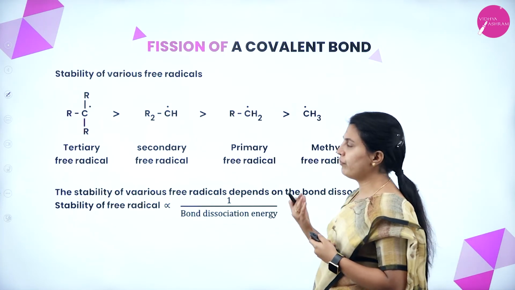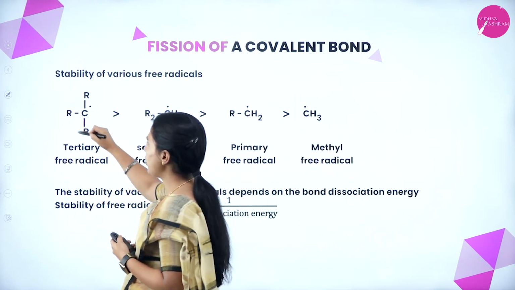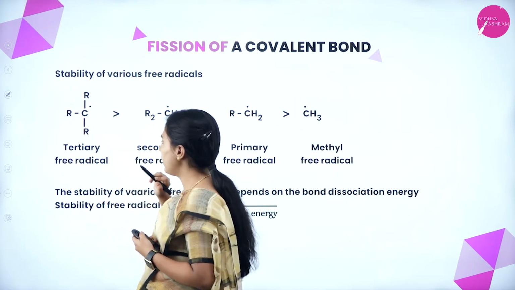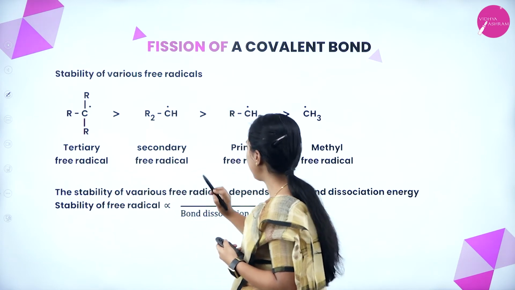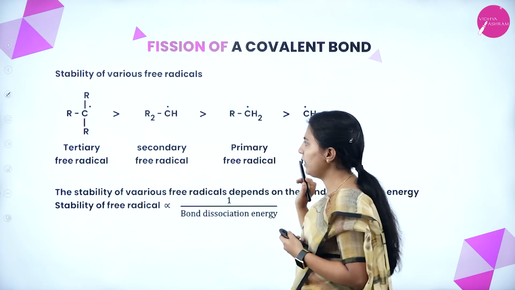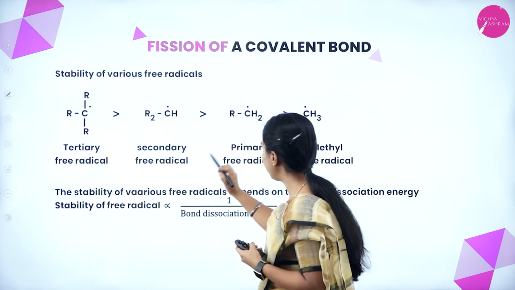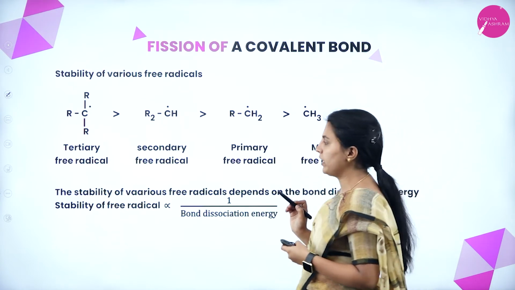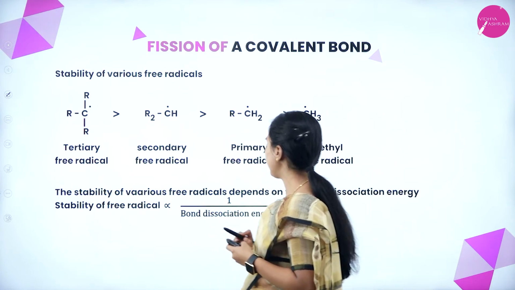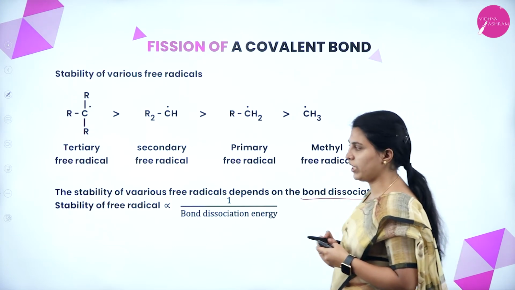And the stability of various free radicals. This is tertiary, one carbon attached to three other alkyl groups. This is secondary, this is primary, and this is the methyl free radical. Which is greater? Tertiary is greater than secondary, secondary is greater than primary, and primary is greater than methyl free radical. The stability of free radicals depends on the bond dissociation energy.